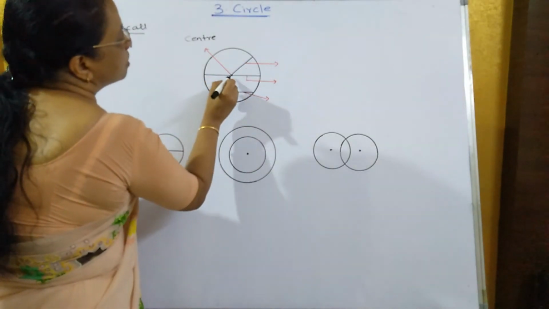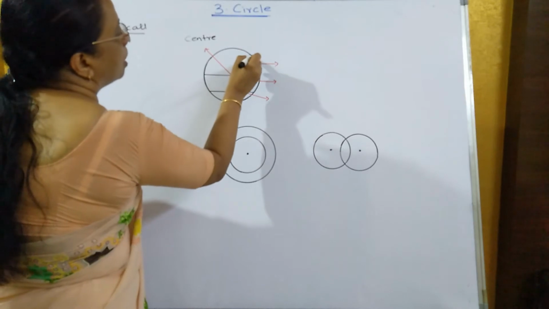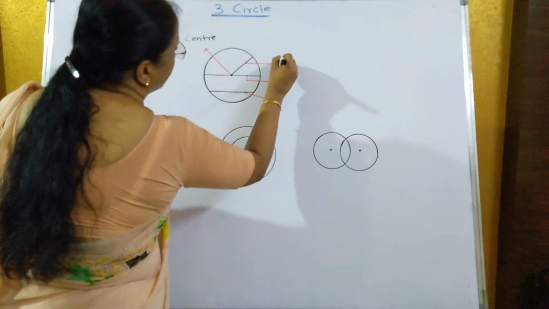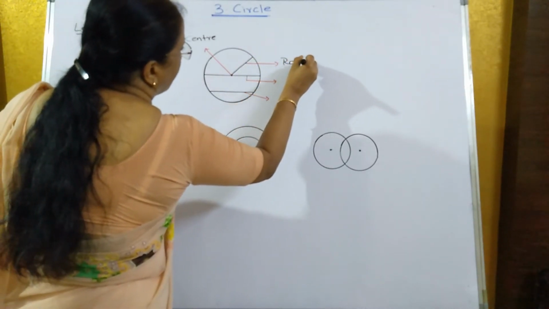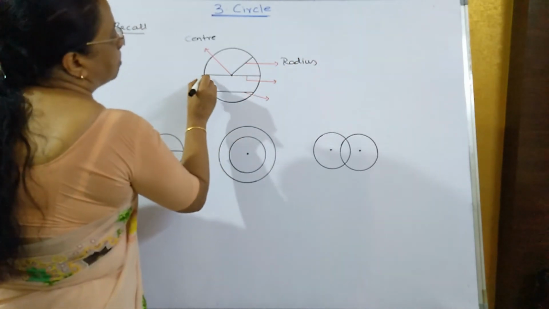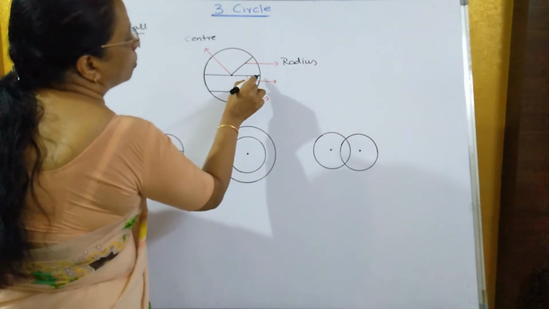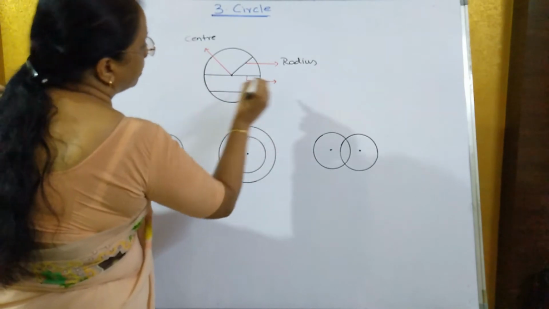What is this which is passing from the center of the circle up to the circle? That is known as radius. The segment which is going from one end of the circle to the other end but passing through the center is known as diameter.